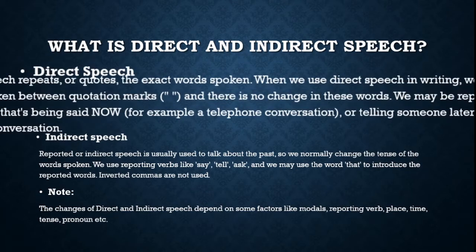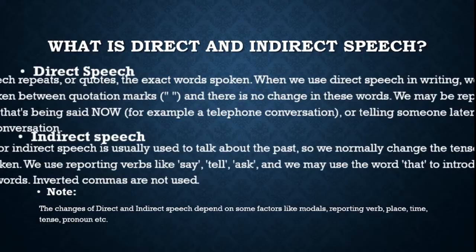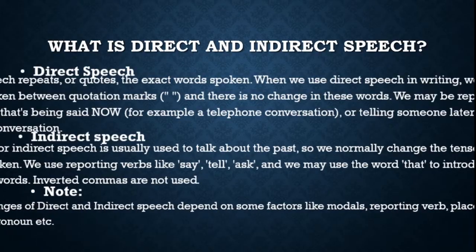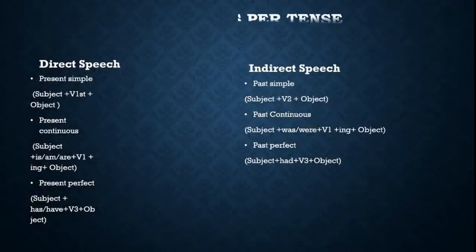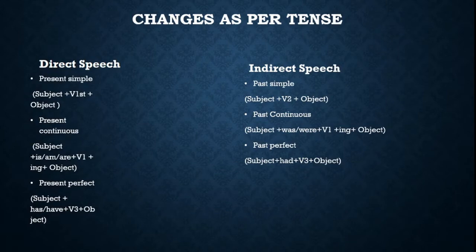Alright? So I hope it is clear to you by now what direct and indirect speech are. Now let's understand how we are going to change them, as per tense.